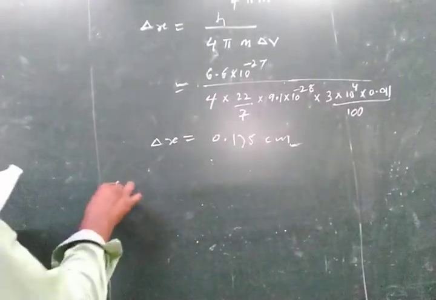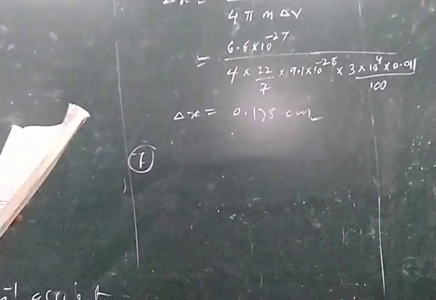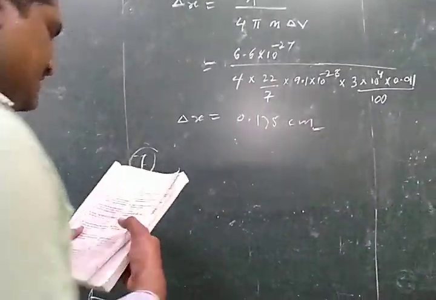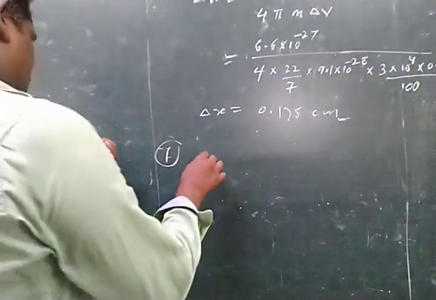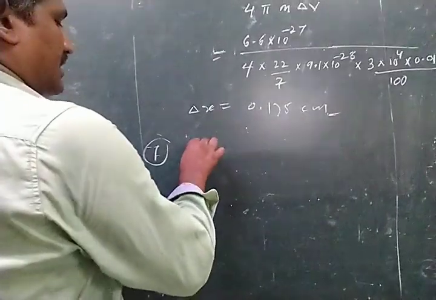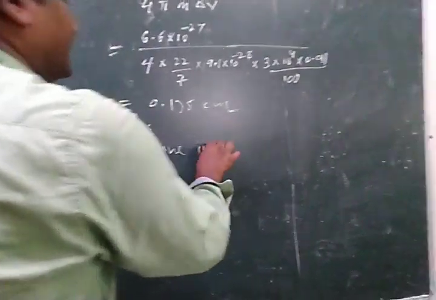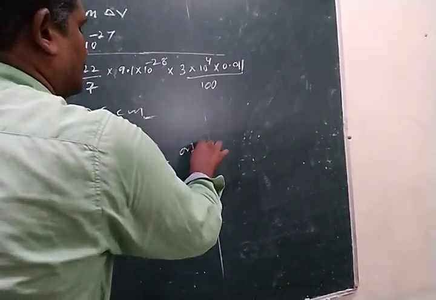Question number 7. The probability of finding an electron in the xy plane for the pz orbital is what?